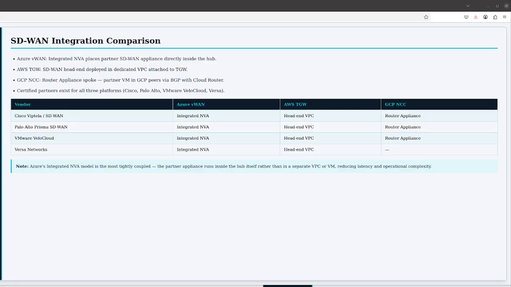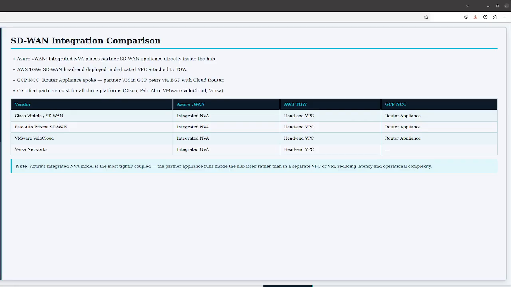When a partner's NVA is deployed in the hub, branch offices that run the same vendor's physical or virtual SD-WAN edge device can establish tunnels directly to the hub-based NVA. The branch traffic then has direct access to all VNets and ExpressRoute connected sites through the hub's routing fabric. Azure manages the lifecycle, scaling, and high availability of these integrated NVAs.